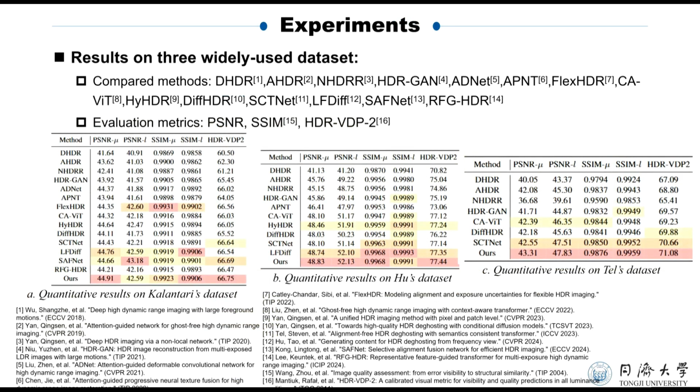These three tables show the quantitative comparison results of AFUNet on three widely used datasets, including Kalantari's dataset, Hu's dataset, and Tel's dataset. We compare our method AFUNet with classical and SOTA approaches, which include CNN-based methods, transformer-based methods, and diffusion-based methods. As can be seen, AFUNet outperforms the other leading methods, achieving better reconstruction performance.